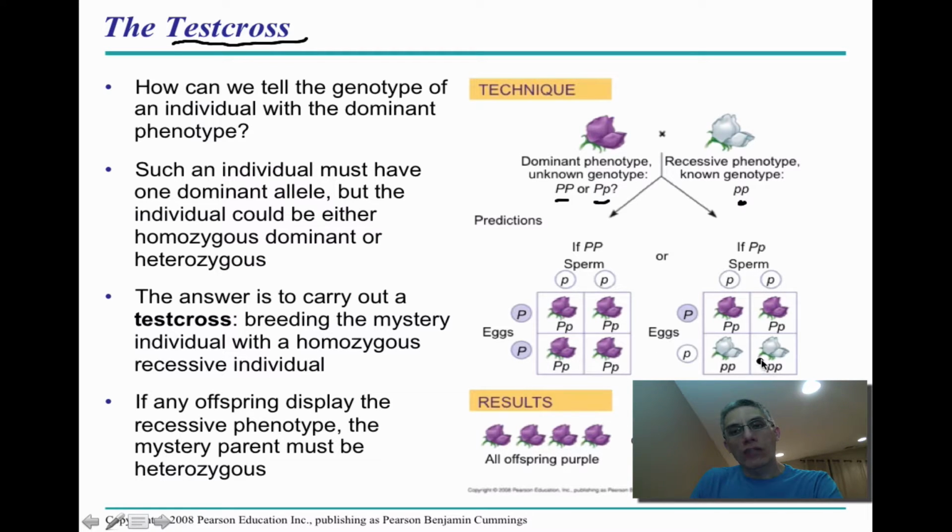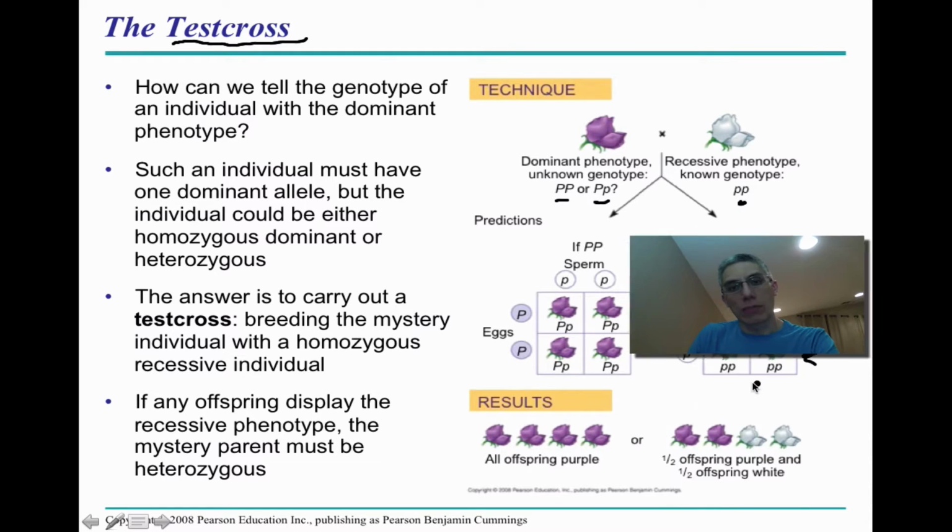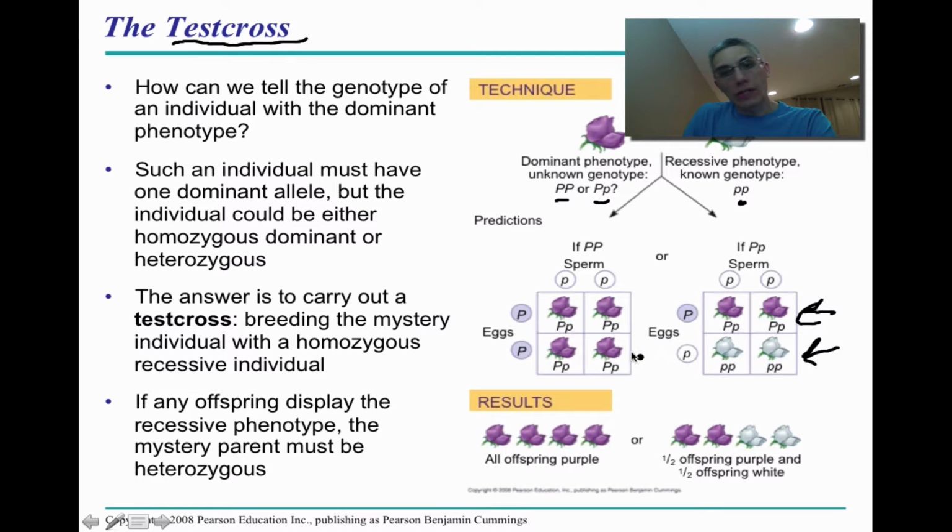If we did the cross, then we would expect the offspring to be 50% purple and 50% white in terms of the flower color for this particular example. Now, this is all a matter of chance, so you never know quite what you're going to end up with when you actually do the cross. But if you did it enough times, then you would have this expectation if you take a heterozygous individual and cross it with a recessive. So if any of the offspring display the recessive phenotype, it has to be that heterozygous condition for that particular dominant phenotype that we're looking at.